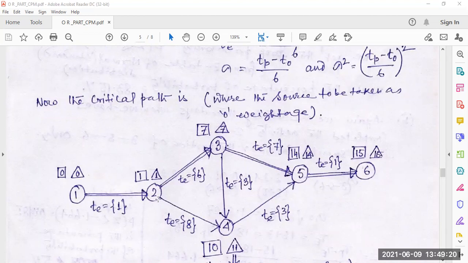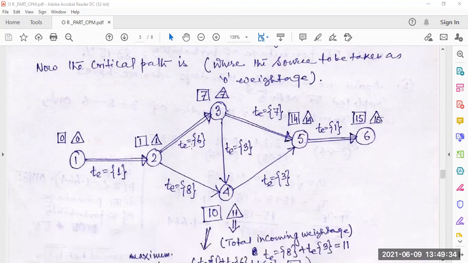The critical path is 1, 2, 3, 5, 6. Here T equal to 1, then T equal to 6, here T equal to 8, here T equal to 7, here T is 3, here T is 3, here T is 1. So the completion point is 6. So 1, 2, 3, 5, 6 is the critical path.